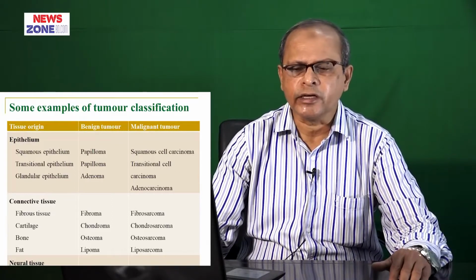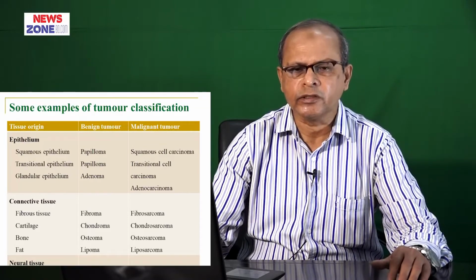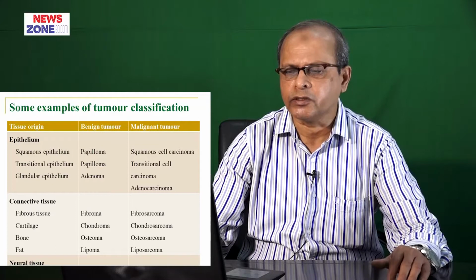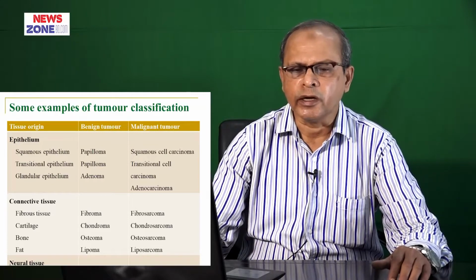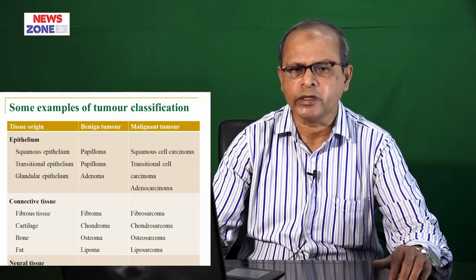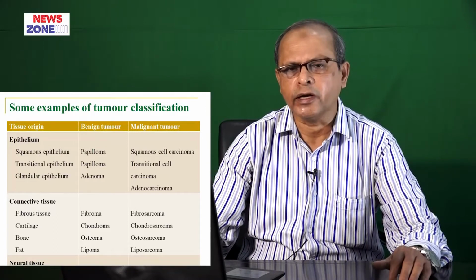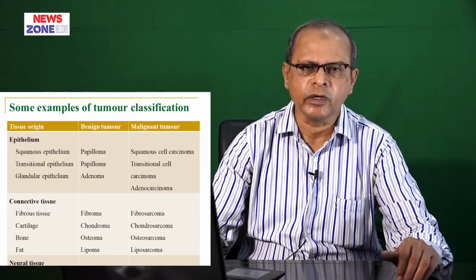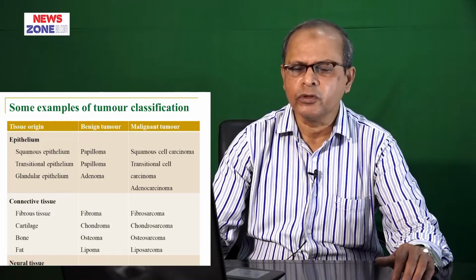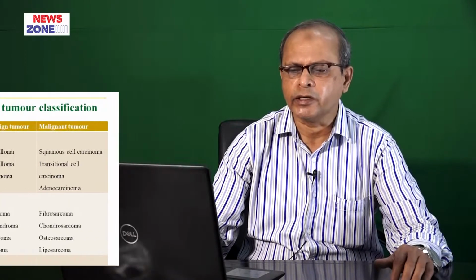And from the connective tissue origin, for example, fibrous tissue origin, the benign tumor is known as fibroma and the malignant tumor is known as fibrosarcoma. In cartilaginous tumors, the benign tumor is known as chondroma and the malignant tumor is chondrosarcoma. From the bone, the benign tumor is osteoma and the malignant tumor is osteosarcoma. And from fat origin, the benign tumor is known as lipoma and the malignant tumor is liposarcoma, etc. We have to know these as some examples.